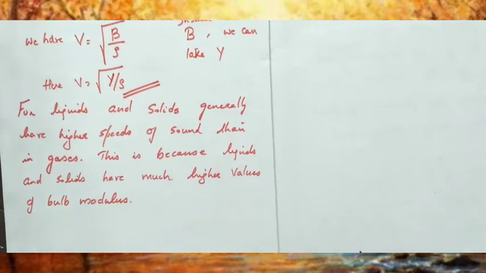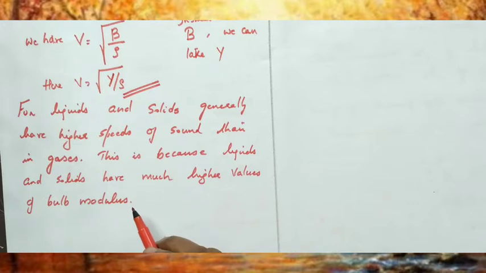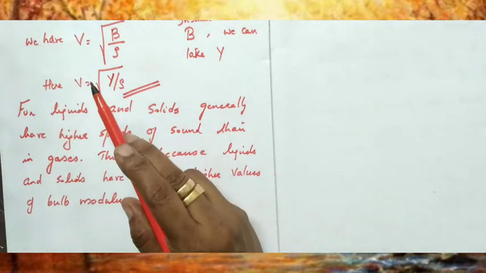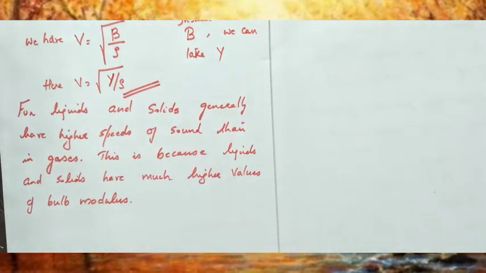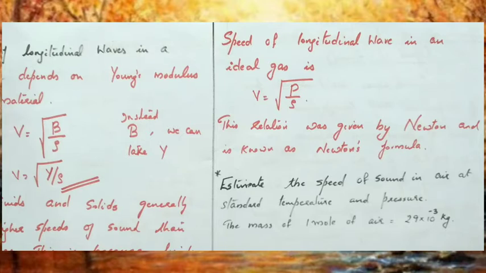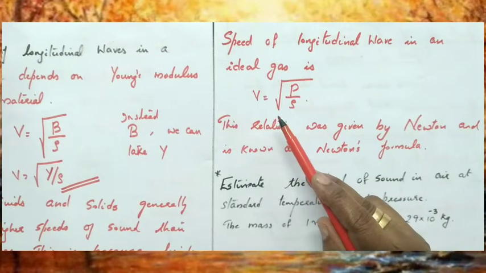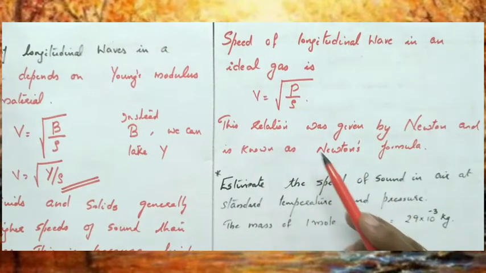Solids and liquids generally have a higher speed of sound than gases. So the speed of sound is maximum through solids and liquids. This is because liquids and solids have a high value of bulk modulus, so bulk modulus is maximum for solids and liquids, and hence velocity is greater for them. The speed of a longitudinal wave in an ideal gas is given by V equal to root of P by rho. Instead of bulk modulus or Young's modulus, we substitute pressure P, so velocity V in an ideal gas is root of P divided by rho.